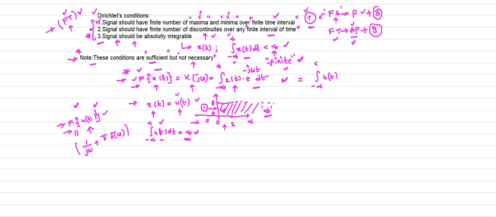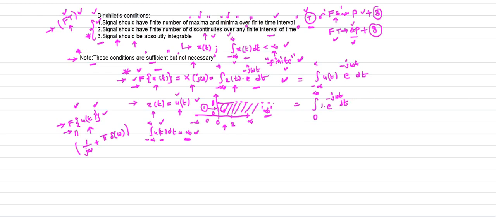Here X of omega is the integral of u of t e power minus j omega t dt. Now what is u of t? Between minus infinity and 0, u of t is 0, so there is no need to write minus infinity to 0. We write 0 to infinity. In 0 to infinity, u of t is 1, so it is 1 into e power minus j omega t dt.